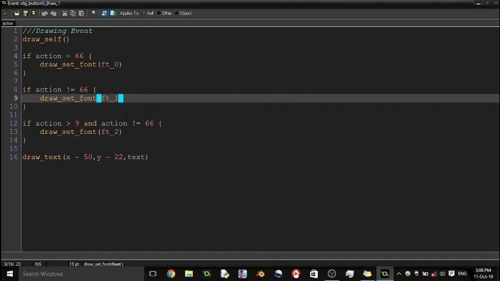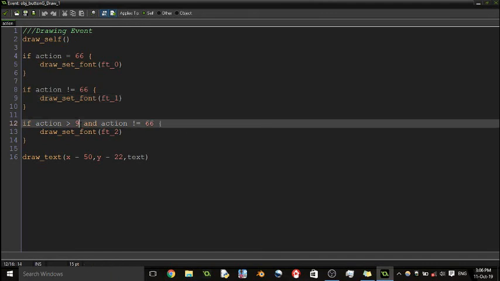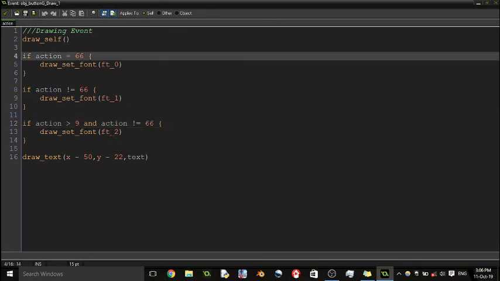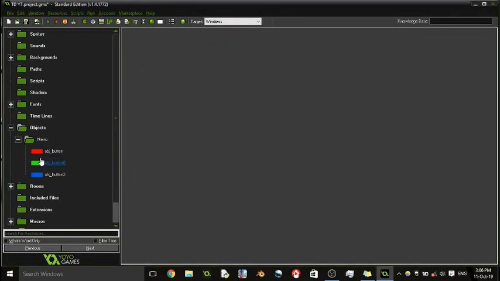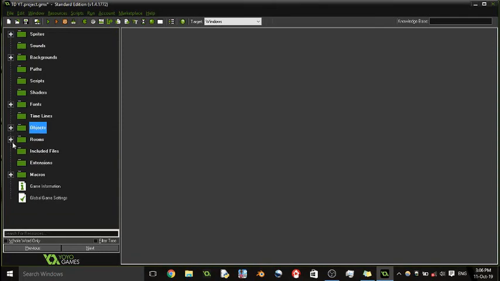That means stage 1 to 10. And if action is bigger than 9 and isn't equal to 66, that means stage button 10 and further, so this one does not count. The font will be smaller. So the size of this will go up and down.